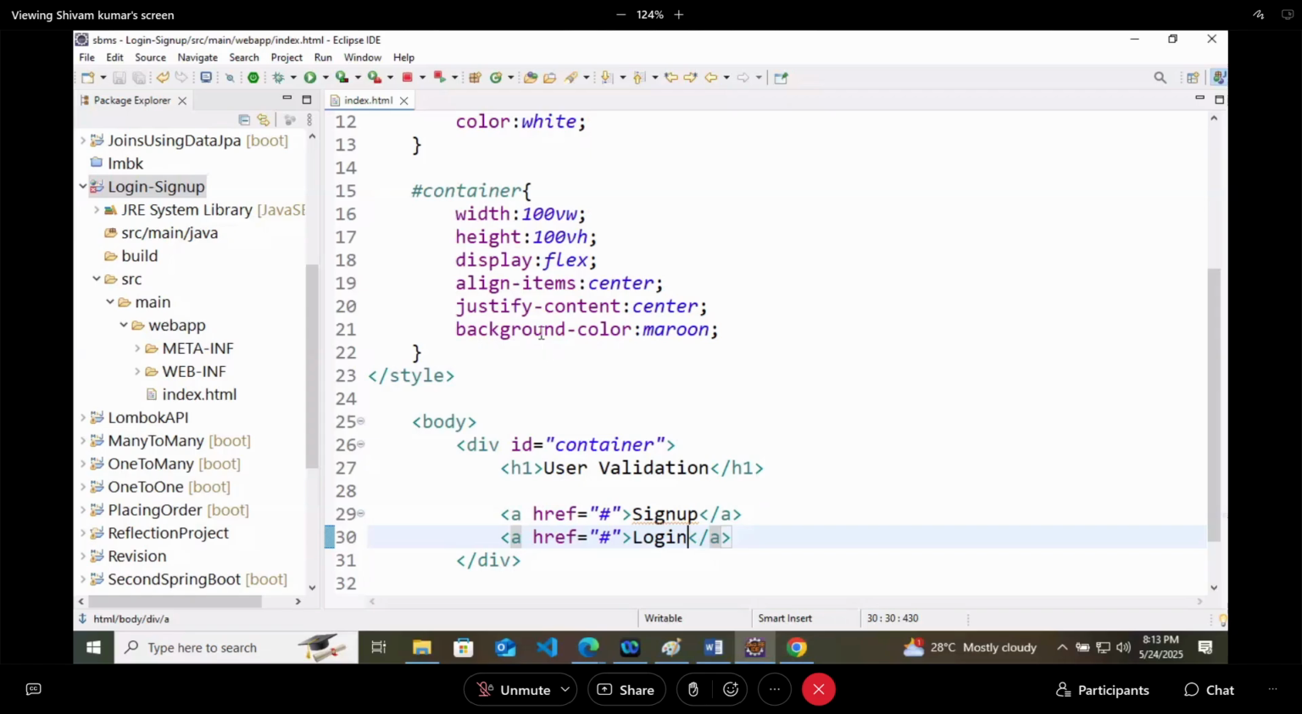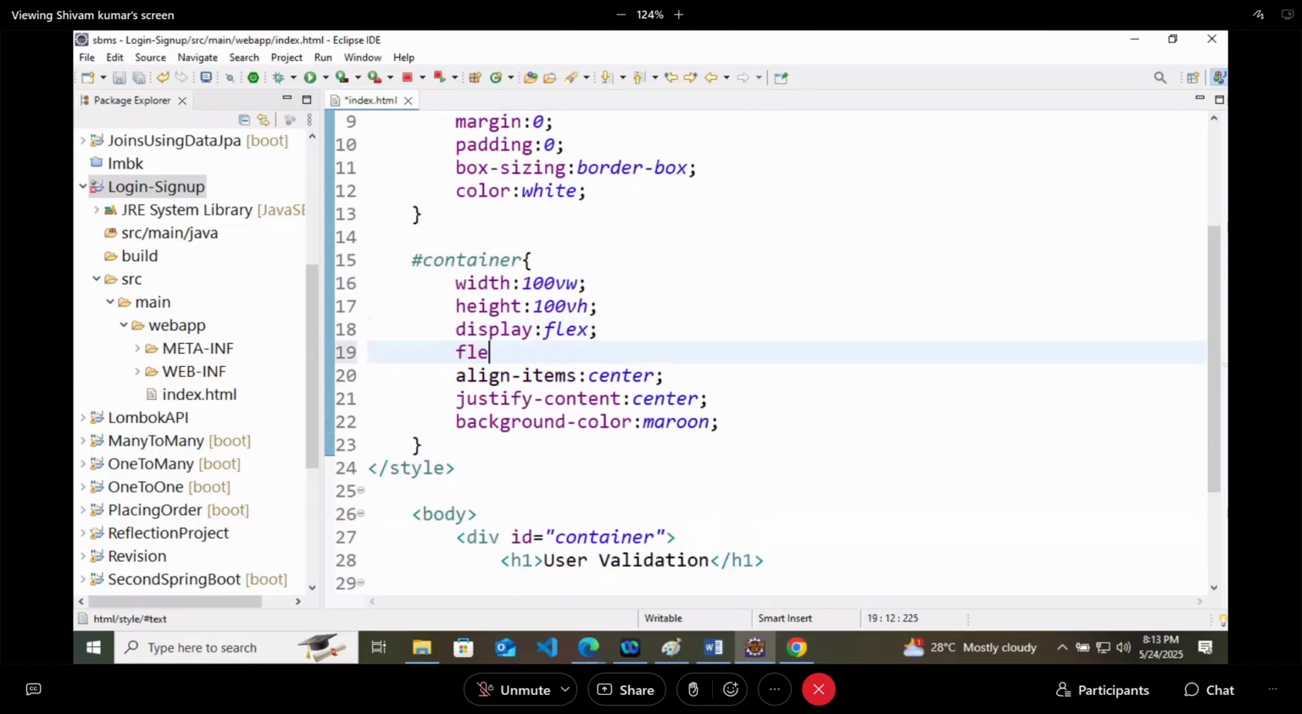Flex direction we will keep as column. Row gap I will attach of around 20 pixel. I will increase the size of anchor tag. So font size 22 pixel. So this is what we are getting now, that you can either do sign up or you can do login. Right now they don't have any link. So let's first create a sign up page.